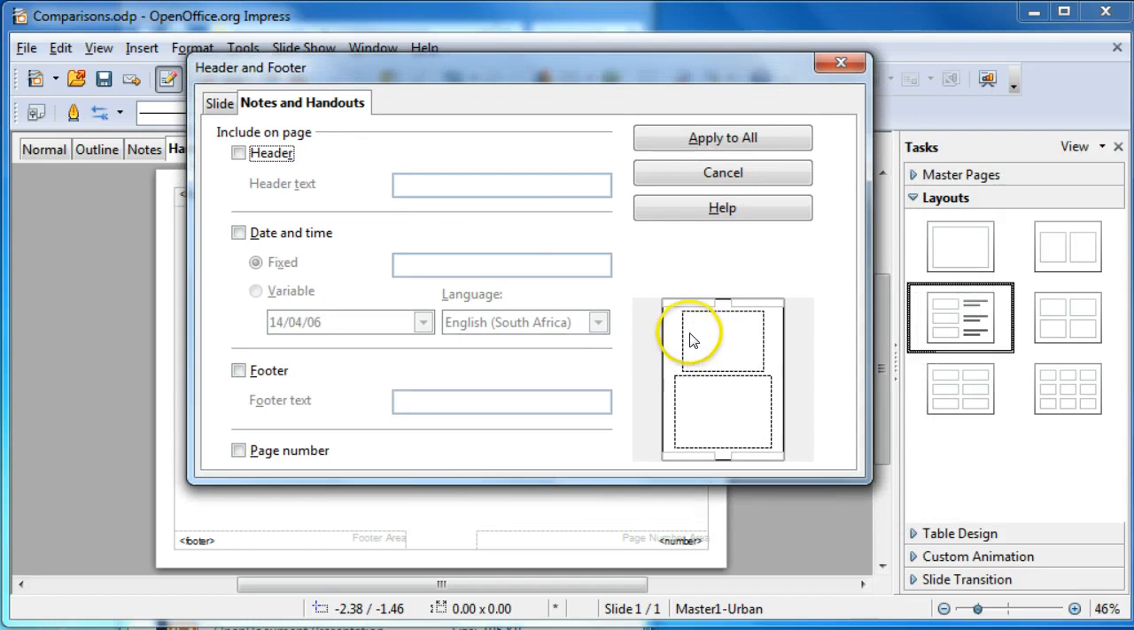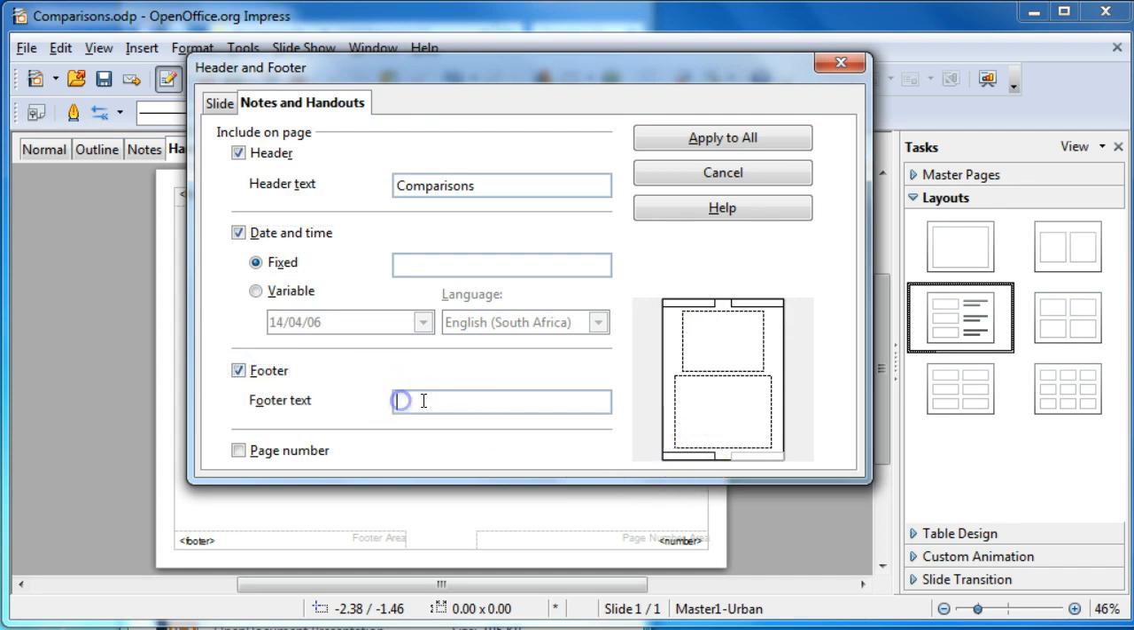Now we're going to see how it's applied. If we click on Header, it will apply the header. We'll need some text typed in. If we click Date and Time, that will be shown in the top right. If we click Footer, it will be placed at the bottom.